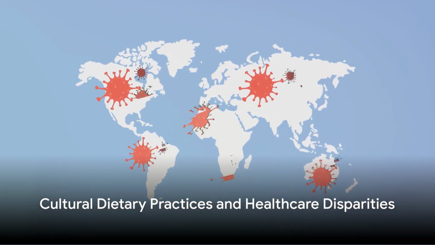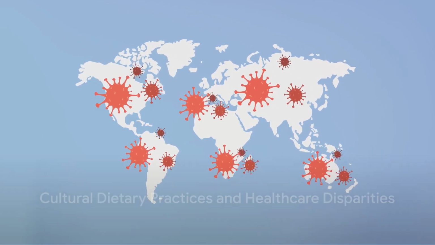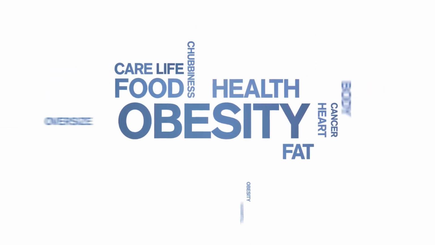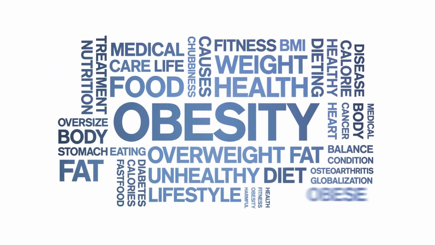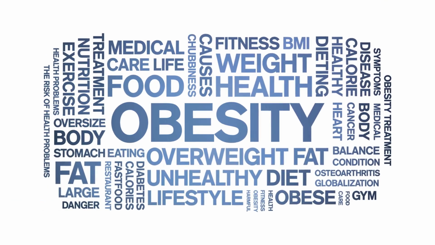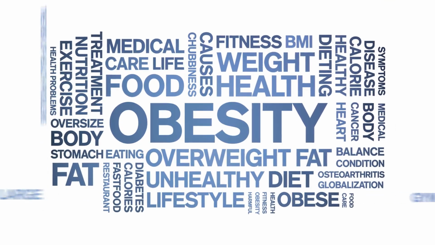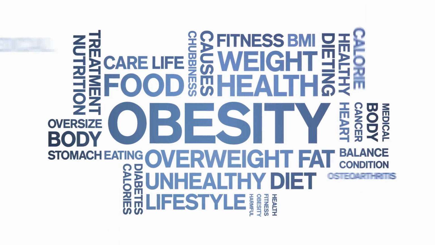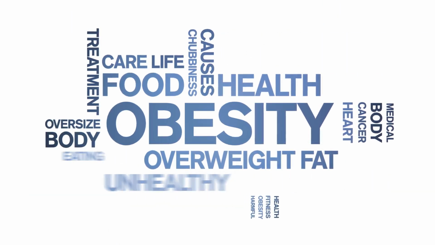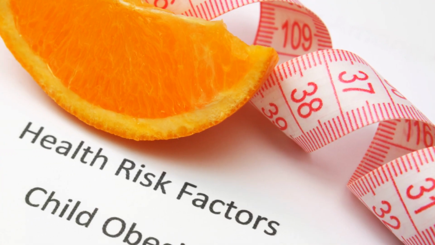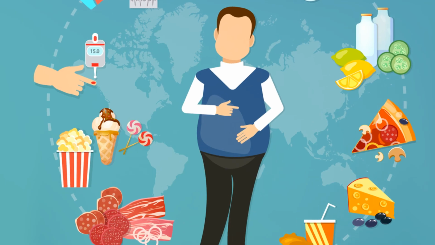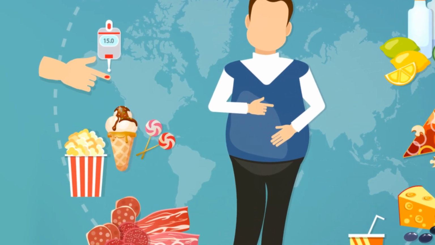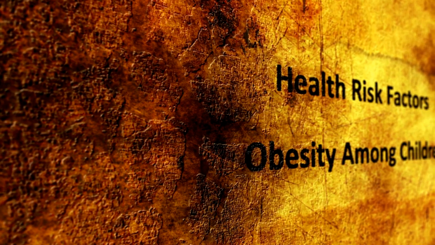Dietary shifts and healthcare disparities play a big role in the insulin resistance crisis. As we journey around the globe, we can't help but notice the impact of our changing diets on our health. Traditional foods, often rich in nutrients and low in processed sugars, are being replaced by a more Western-style diet high in processed foods. In Mexico, for instance, the adoption of such a diet has contributed to one of the highest obesity rates globally, leading to an increase in insulin resistance prevalence.